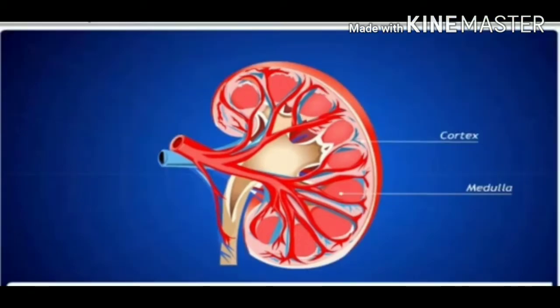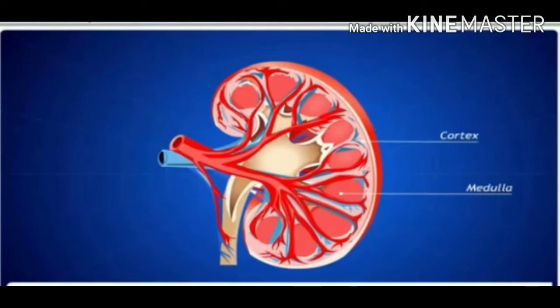Now look at the picture showing the section of a kidney. Two distinct regions can be seen in the section of a kidney. That is an outer dark granular cortex, and inner lighter medulla. Outer cortex and inner medulla. The hollow space from where the ureter leaves the kidney is called the pelvis.